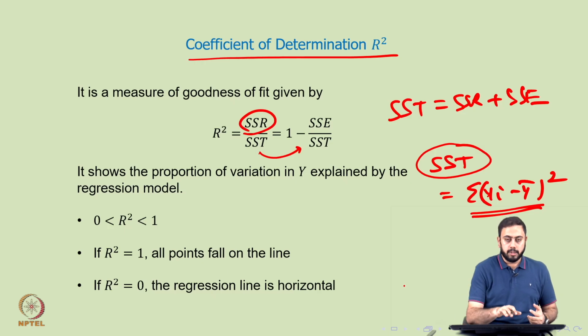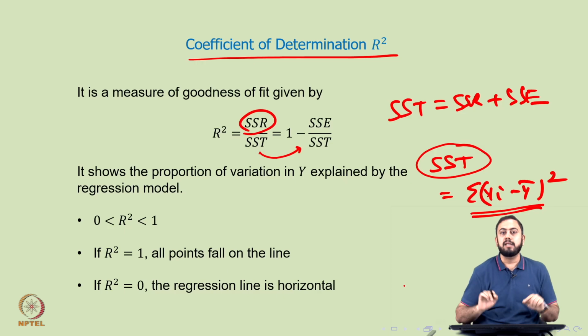Okay. So again, just to summarize, R square is a quantity which measures the goodness of fit of a model, and on the other hand it quantifies the proportion of variance in the total response explained by the regression model. And again, why regression model? Because if you go back a slide and check the formula for SSR, it has the yi hat term in that, and yi hat comes from the line of best fit equation. Okay. So yi hat directly translates to how good the model is or how good the fit is, essentially.